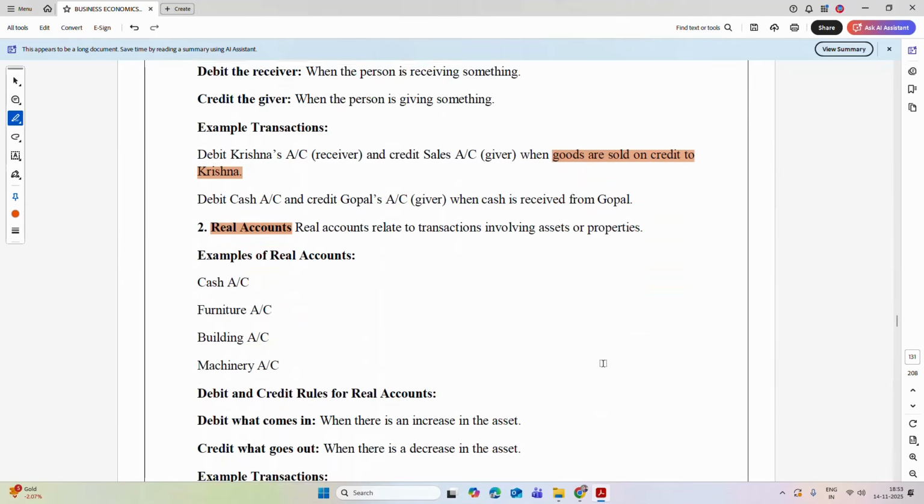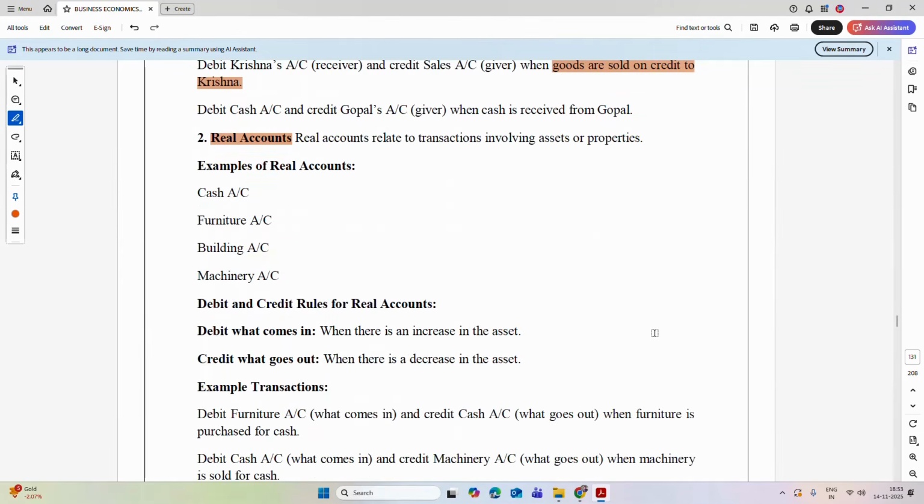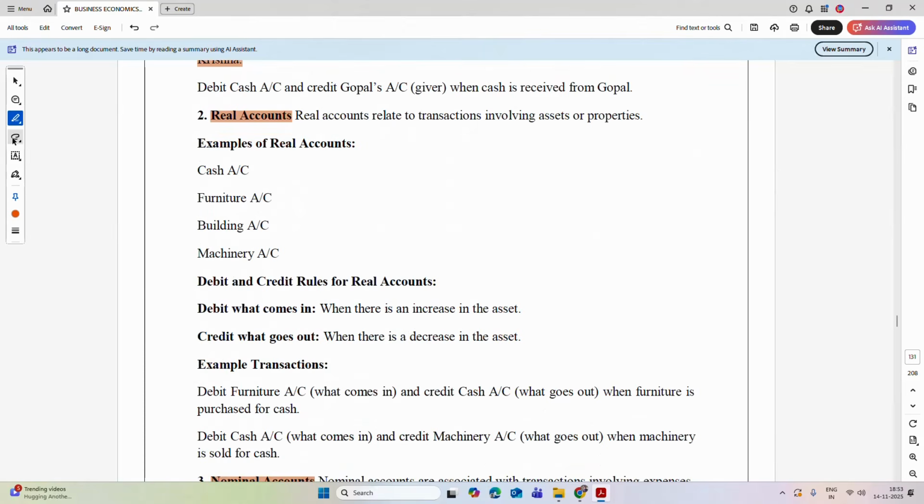Now let's move on to real accounts. What do we mean by real accounts? Real accounts are basically related to the transactions. Which types of real accounts are there? Cash account, furniture account, building account, machinery account. These are not persons, but these are the real accounts on which the amount is getting spent.